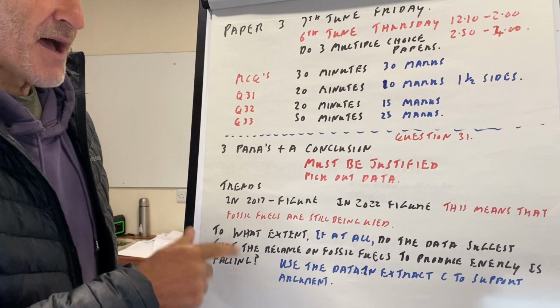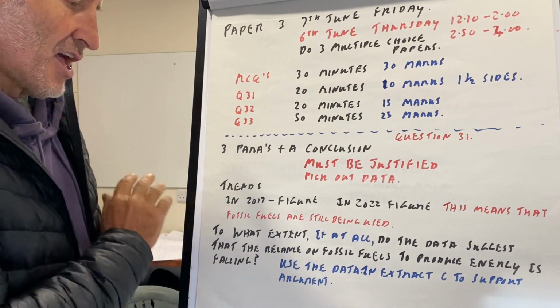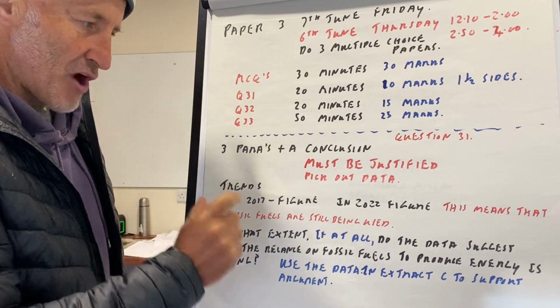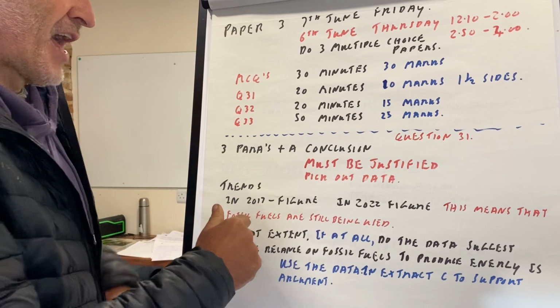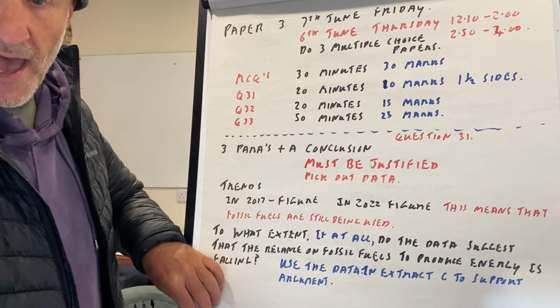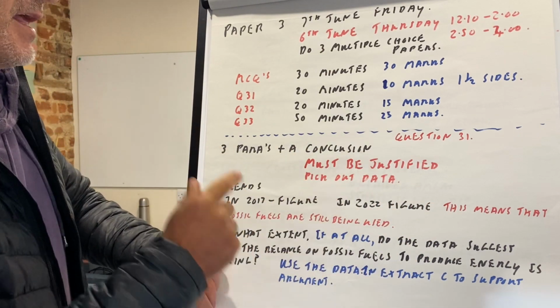You should probably write about 1.5 sides max, okay? Some people write 4 or 5 sides, it's completely ridiculous. They're wasting their time, and actually they'll be trawling through the data. Just pick out the trends. Pick out the trends on there. You must have a conclusion, which must be justified, and it must also have on it the limitations of the data, which I have not put on here, okay?